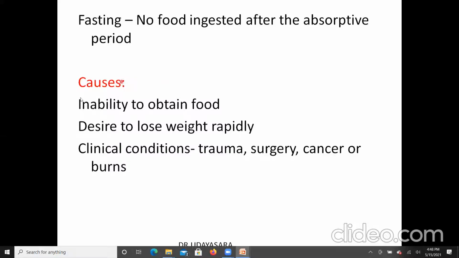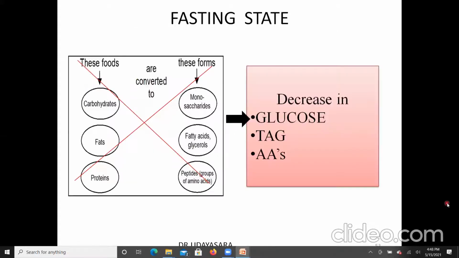Now let's see the causes for fasting. There may be inability to obtain food, the patient may desire to lose weight rapidly, or there may be certain situations in which the patient can't eat, as in case of trauma, surgery, cancer or burns. So these are the causes of fasting.